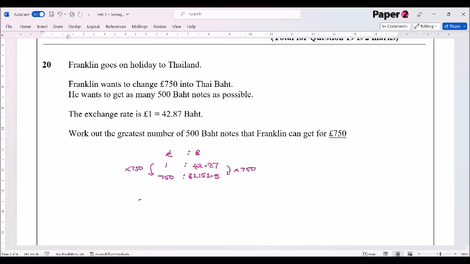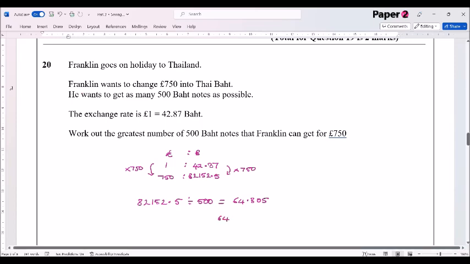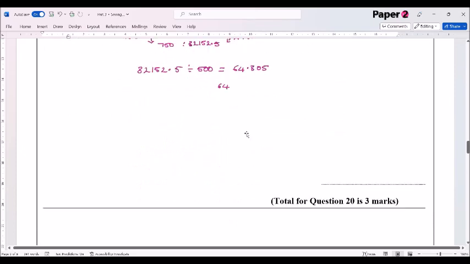Okay, so now all I've got to do is we want to know how many lots of 500 go into that. So we're going to do 32,152.5 divided by 500. That's how many 500 notes I'm going to get. So just divide that by 500, and it gives me an answer of 64.305, which means, of course, I get 64 500 baht notes and a bit left over. So the answer is just 64. Okay, so 64 there. Nice and simple. 64 notes.